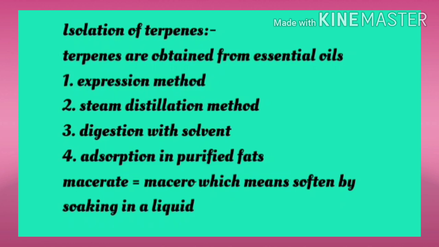Before we move ahead, let me clarify the word macerated. Macerated is a word originating from the Greek macero. Macero means softening, or softening a substance by soaking it in a liquid.